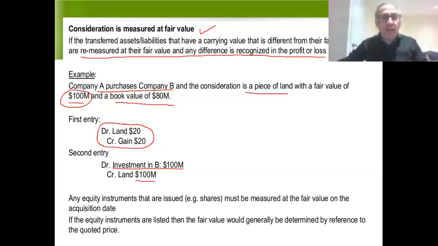If the equity instrument is listed in a public market, it trades publicly, then generally we would look at the quoted market price on the date of the acquisition in order to come up with the fair value. So if a publicly traded company, Bank of Montreal, issues shares to buy another bank, we would value the shares based on what they traded at on the date of acquisition. If a private company issues shares to buy another company, we'd have to do a business valuation in order to know the value of the shares.